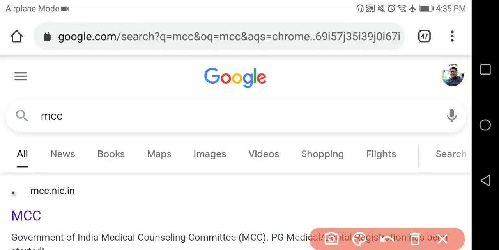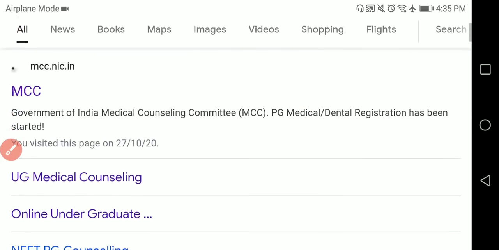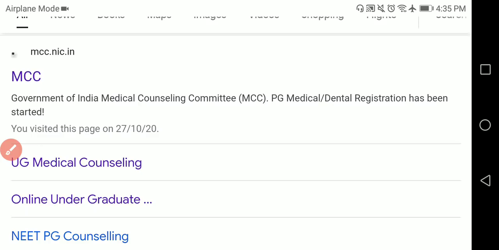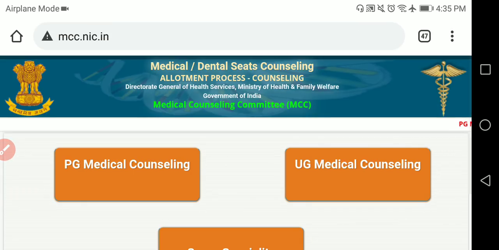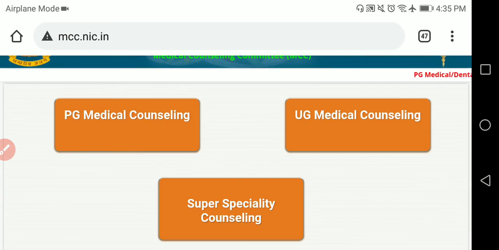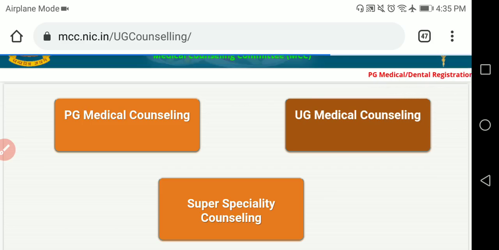So just now the MCC has released a new link for this year 2020 counseling, All India counseling. For that, in any browser, in Google, you type MCC like this. Then you will see this particular website. Just click on that website. Directly we will see these three. Then you have to click on UG medical counseling.